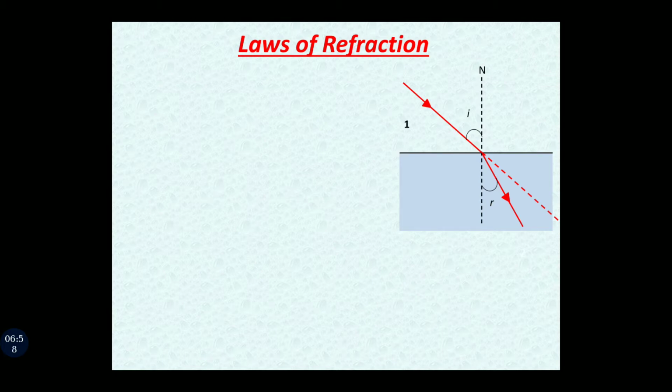Now, the air is supposed to be medium 1 and the water is supposed to be medium 2. Here we can see that the medium 1 is rarer than medium 2. So this is the complete diagram of refraction of light. Now the first law is also called Snell's law. And what is that?